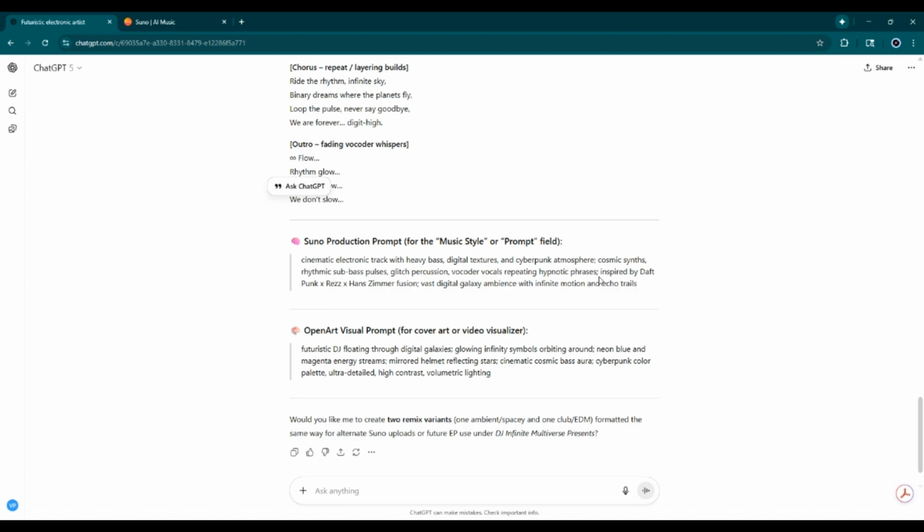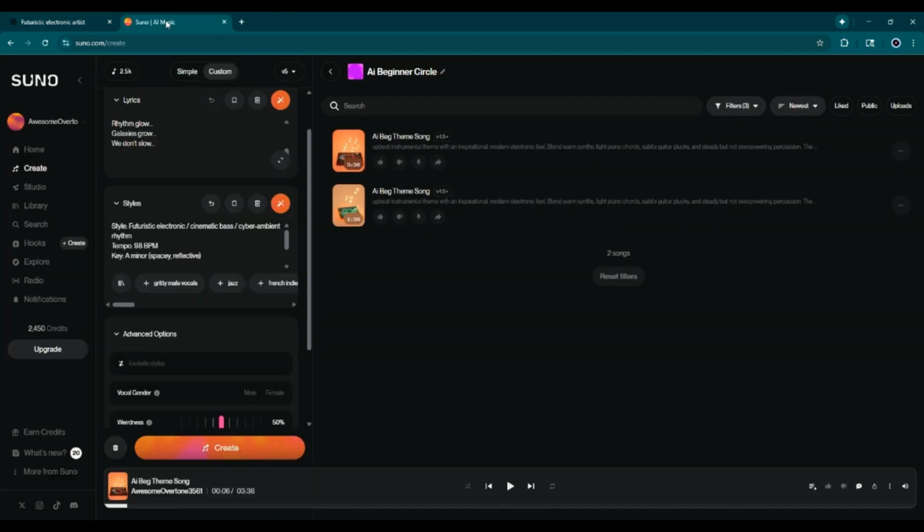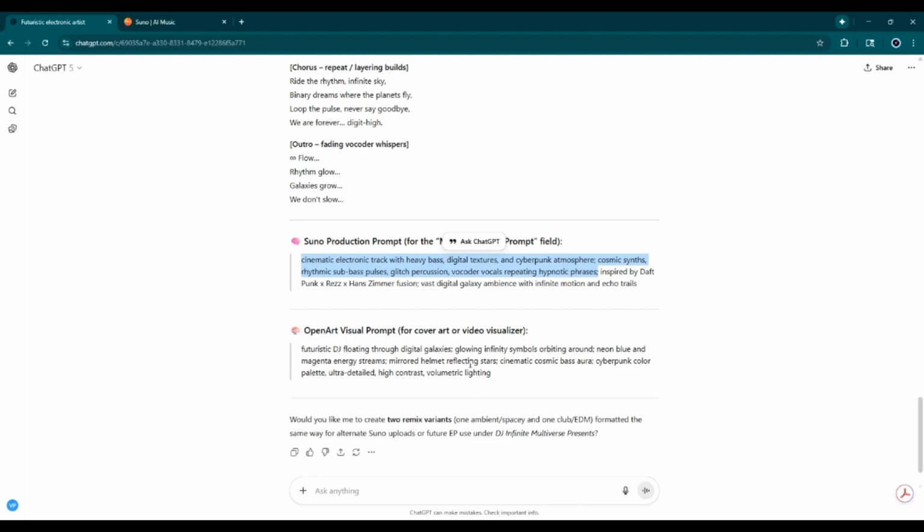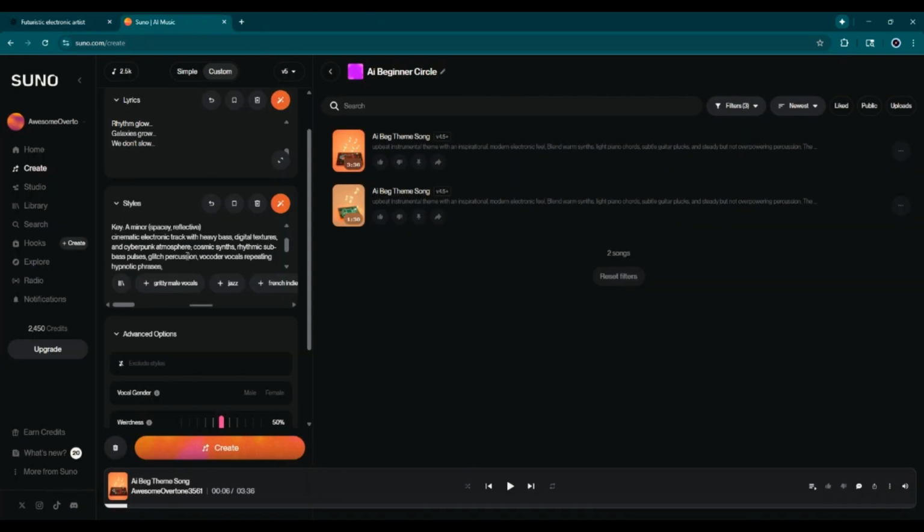But the part we put right here, inspired by Daft Punk, Hans Zimmer fusion, we're likely gonna leave that out. Suno does not like you using real names of real musicians. It will not generate the song if it recognizes the name of a musician used in the details. So I'm just not gonna use that part, but I'll use everything else it gave me.